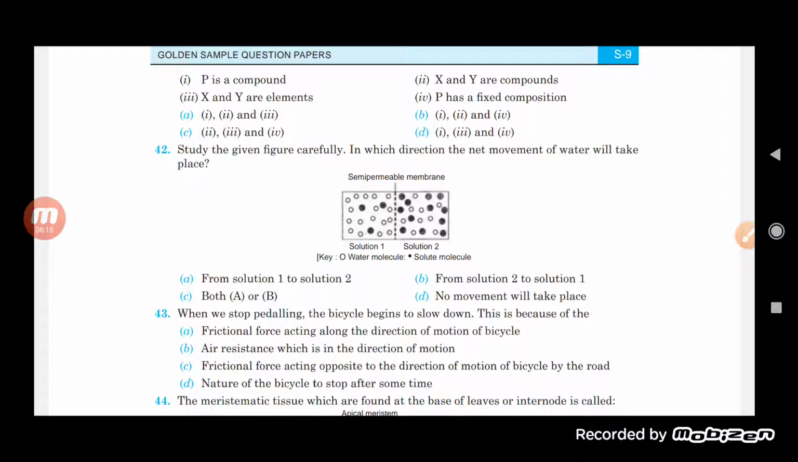XY, it is not a compound. XY are the elements. So two or more elements, when they combine together, they form the compound. So the third one is also a correct option. And the fourth one, that P has a fixed composition, this is also a correct one, because the compound always has a fixed composition. So the fourth one is also a correct option.